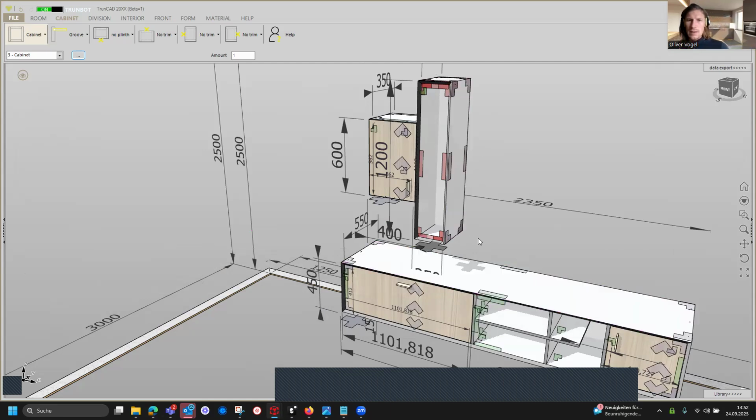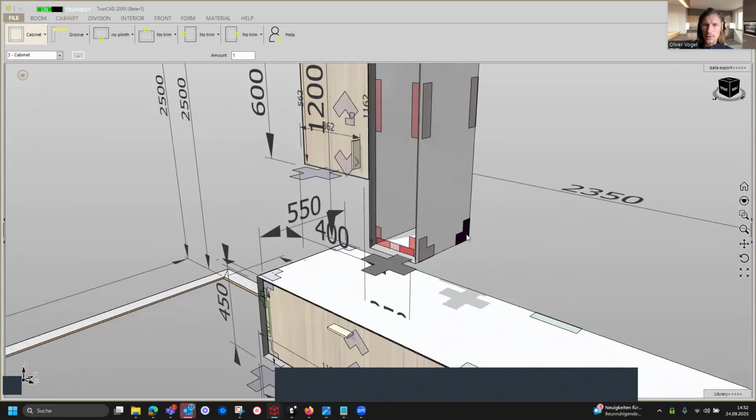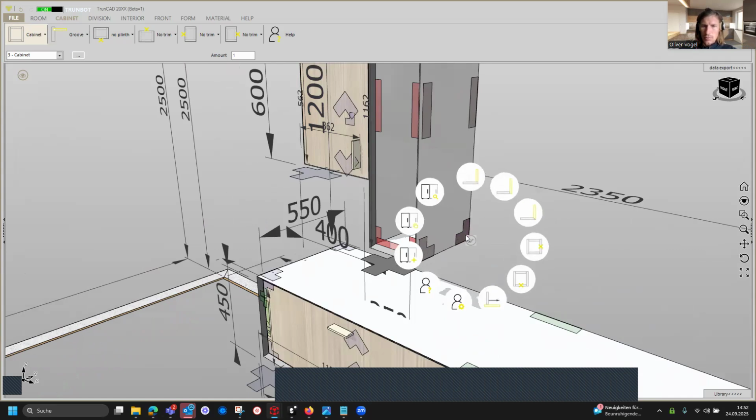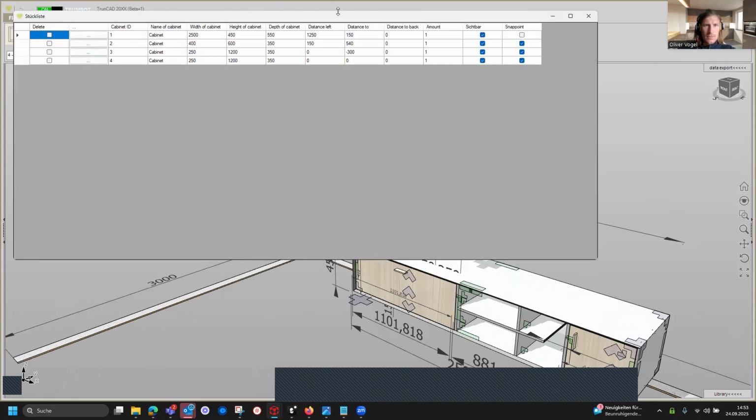I'm doing this the same for the next cabinet. So we click here again on a smart click on the bottom right corner on the back, and we click on here, copy cabinet. Then we get the same. We are opening the window for the overview of all cabinets.